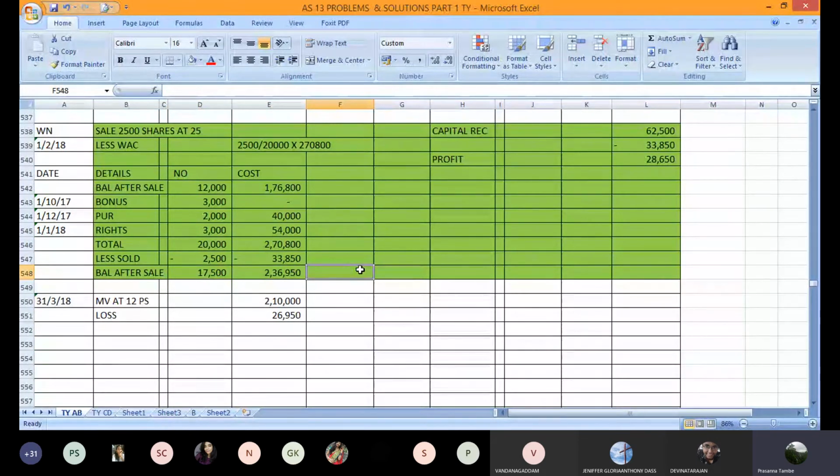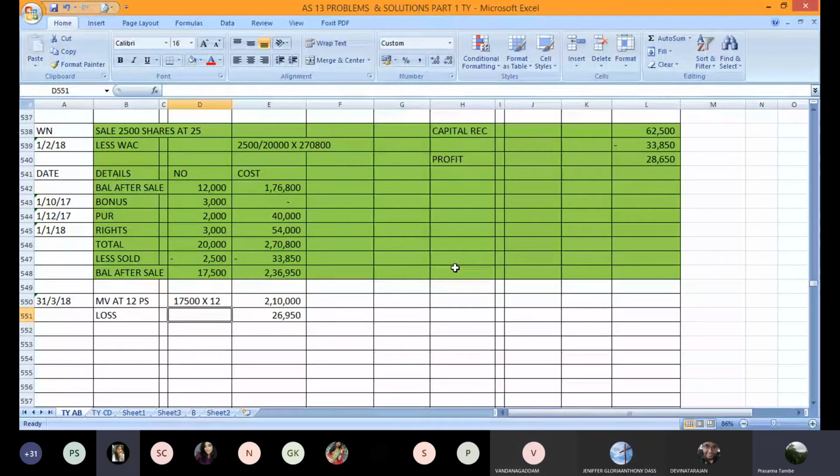Now the market value on 31st March is 12 rupees per share, and we have 17,500 shares. So the market value will be 17,500 multiplied by 12, which is 2,10,000. All of you got this calculation? Yes, sir.